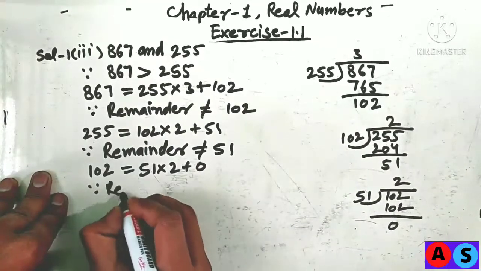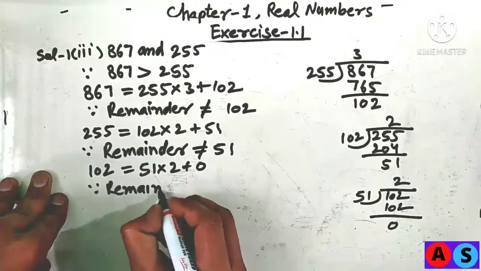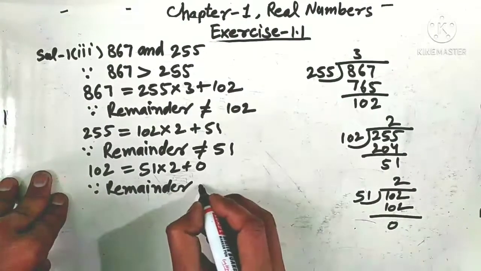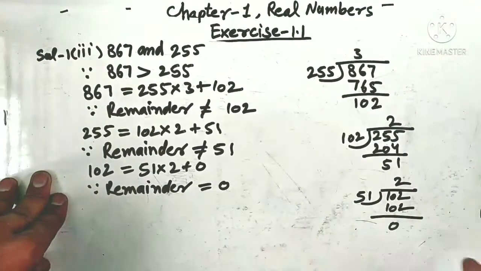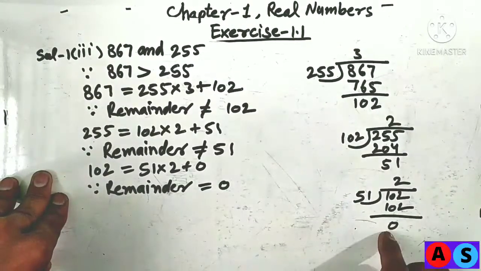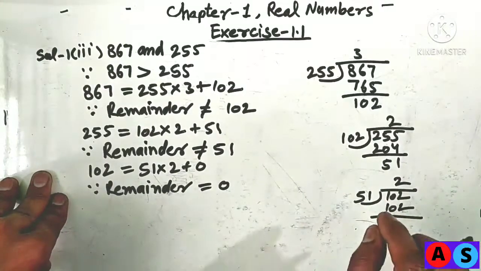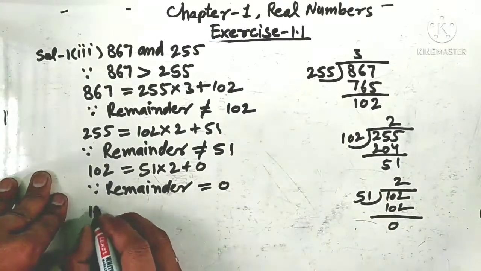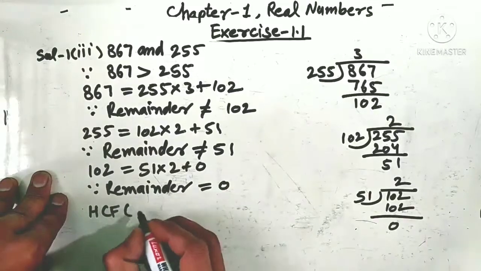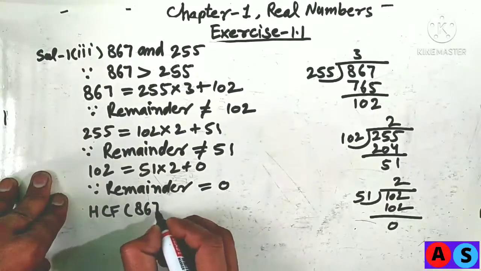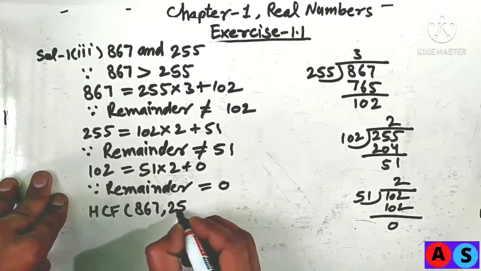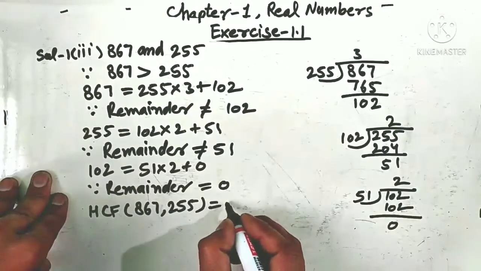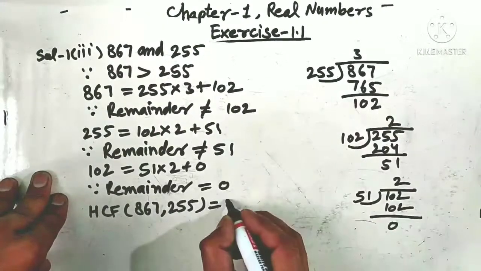Since the remainder is equal to 0, in this case the divisor will be the required HCF of the given numbers. So the HCF of 867 and 255 is equal to 51.